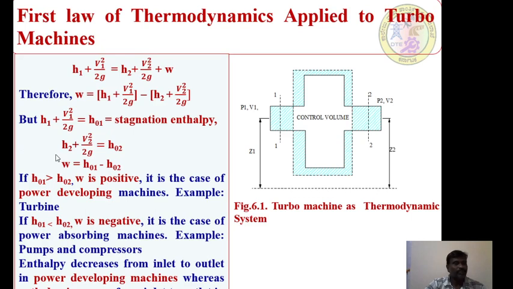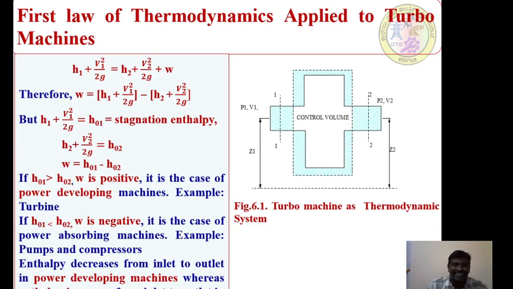Here, H1 plus V1 square by 2G is equal to H01, which is called the stagnation enthalpy, that is, the total enthalpy in a system. Similarly, H2 plus V2 square by 2G is equal to H02. Therefore, W is equal to H01 minus H02. So, how are we defining this concept of thermodynamics? We have applied the first law of thermodynamics here. Once we apply it, we need to define the type of turbo machine using the same first law. From the first law of thermodynamics, I derive the expression W is equal to H01 minus H02.